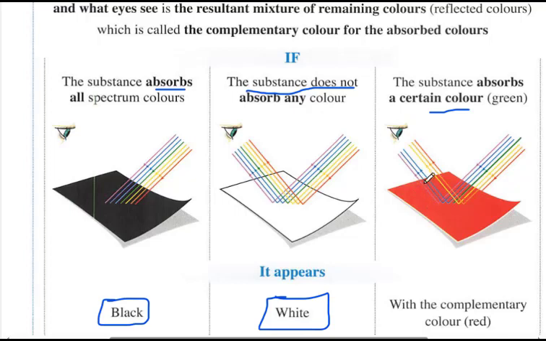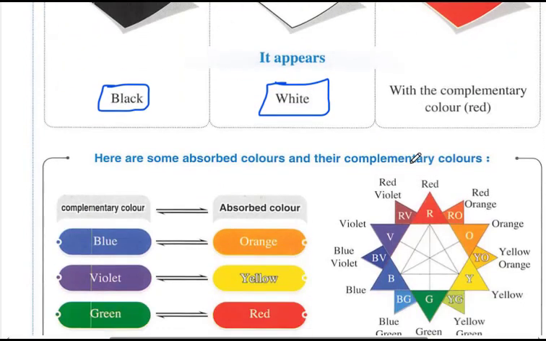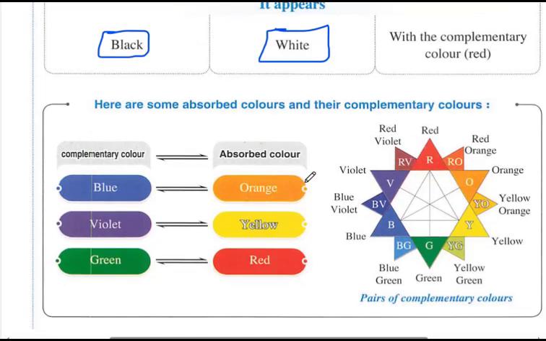The reflected color is the complementary color to what is absorbed. So what is reflected to our eyes? This is the whole bundle of light. Some of it is absorbed and the other is reflected, so we see the reflected part, which is the complementary color. There is a rule you can memorize easily.